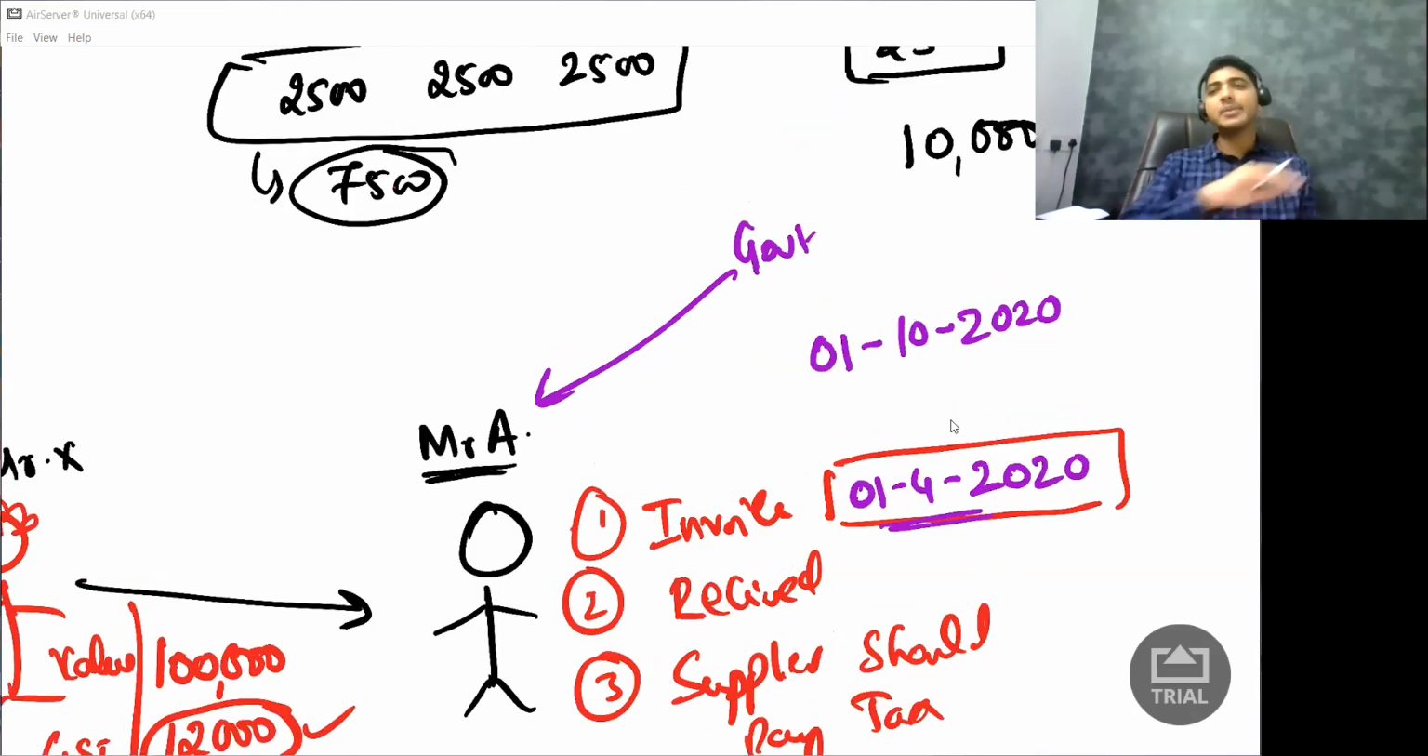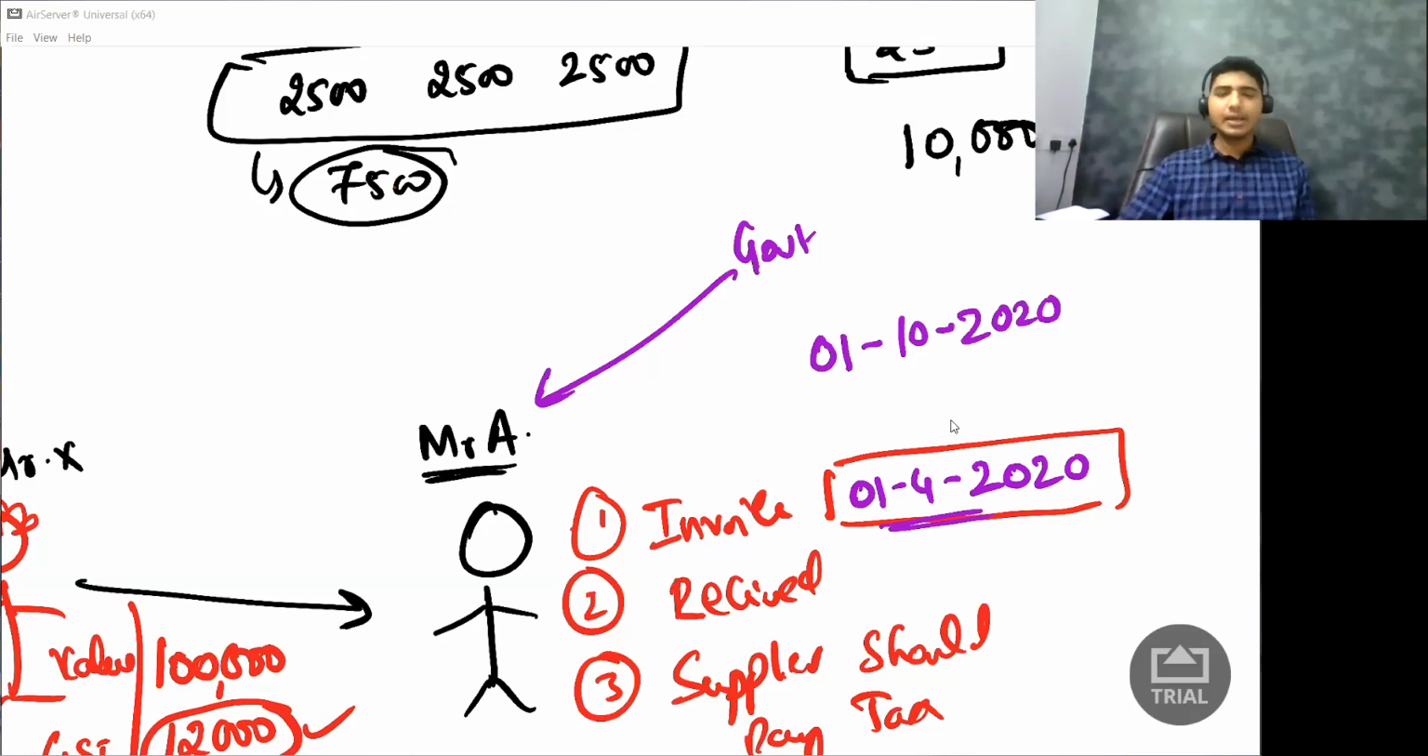So if I don't make the payment within 1st of October 2020, then I have to pay from my pocket 12,000 rupees to government, not just 12,000 rupees, interest for this 180 days. Okay, I don't know why government wants to do all these things, but this is what the provision says. So what does the provision say?